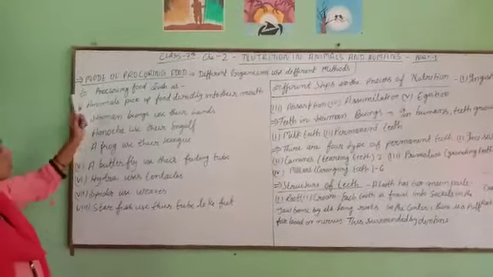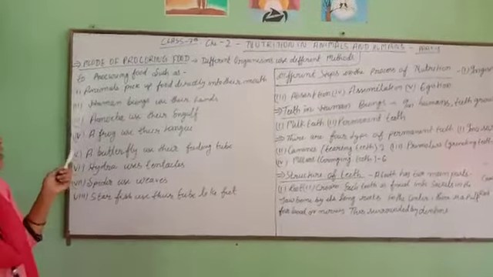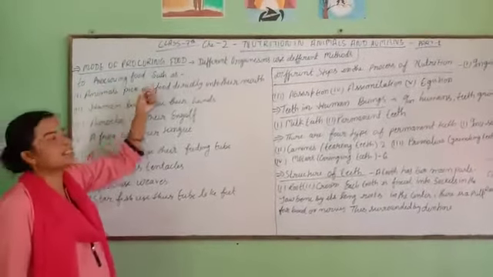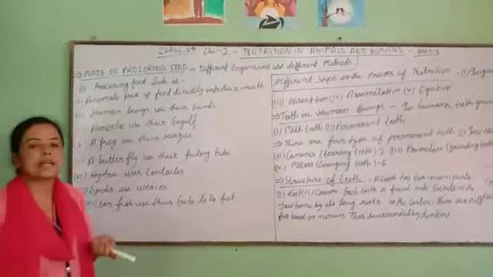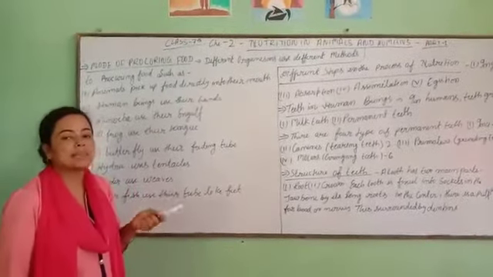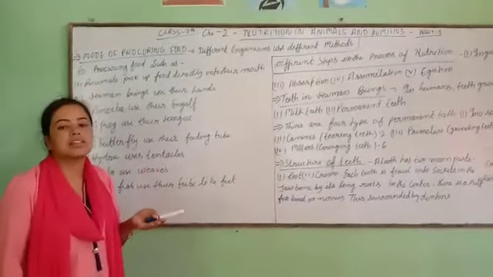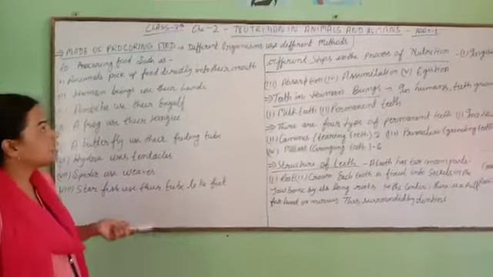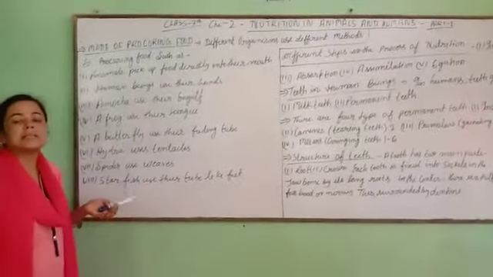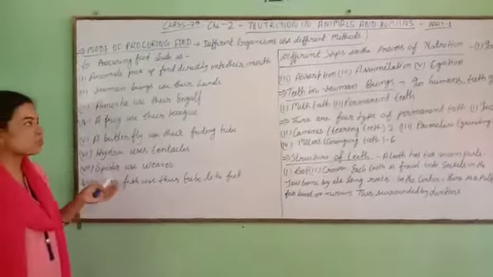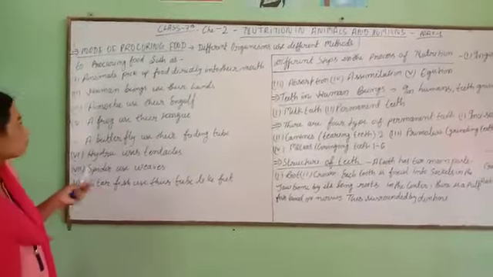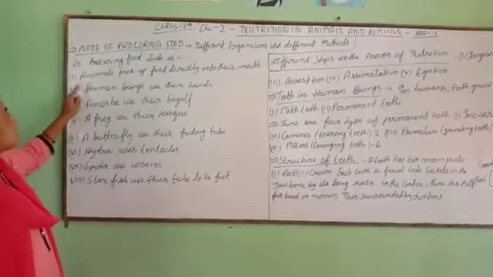In this chapter we are talking and learning about the mode of procuring food. Procuring means capture of food. How can we capture the food and how do other animals capture their food? Let's see the different animals and different ways of capturing the food. First, let's see in animals.